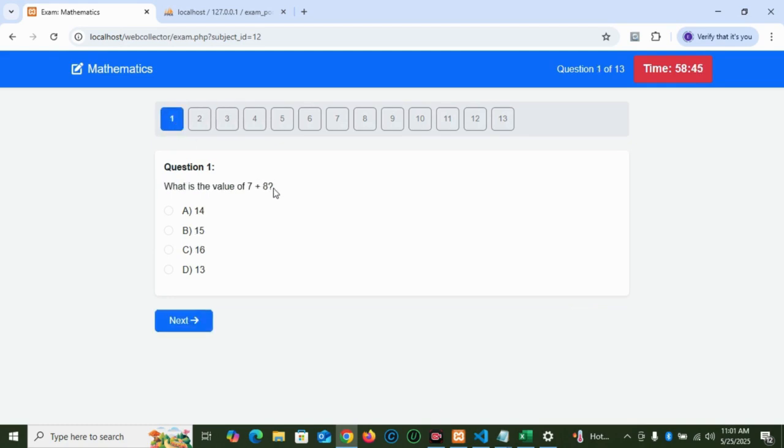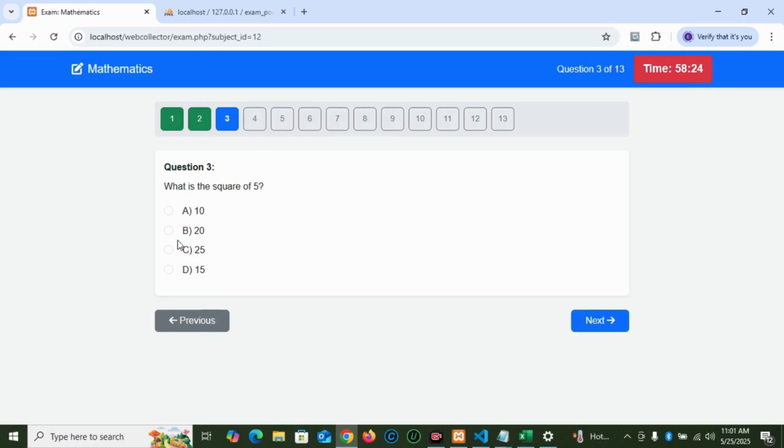So let's start with this exam. We have a time of 58 minutes, 43 seconds. It's still counting down. So what is the value of 7 plus 8? You say it is 15. You click the next button. So 12 divided by 4 times 3 should be, I think, 9. You can navigate through this next button here, or you come to this question number and navigate like this.